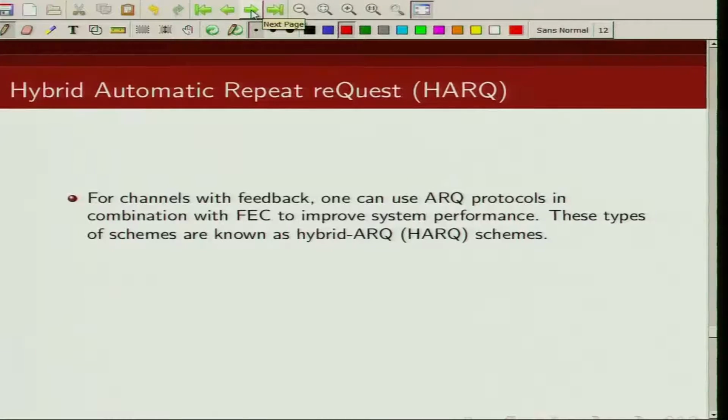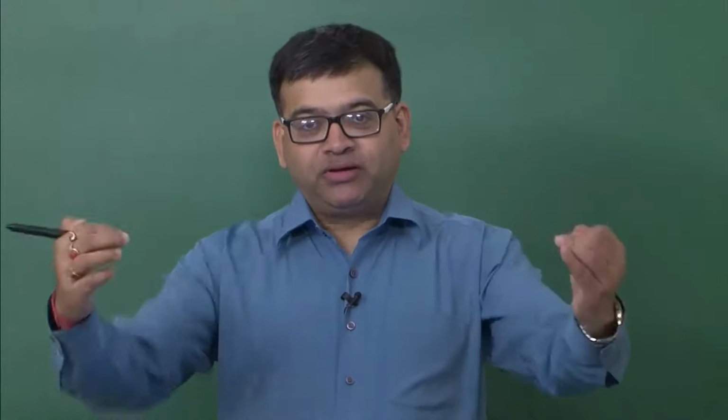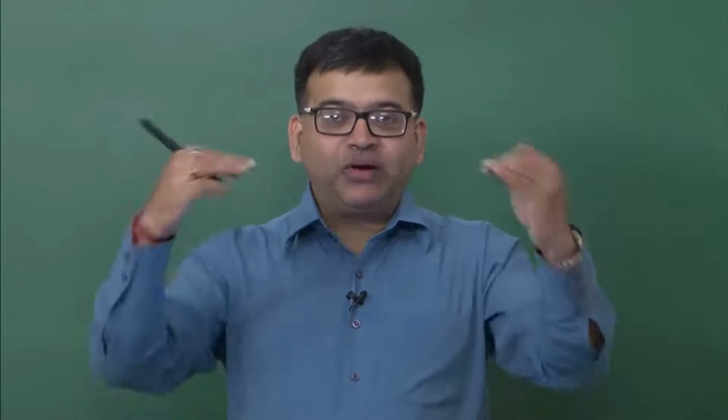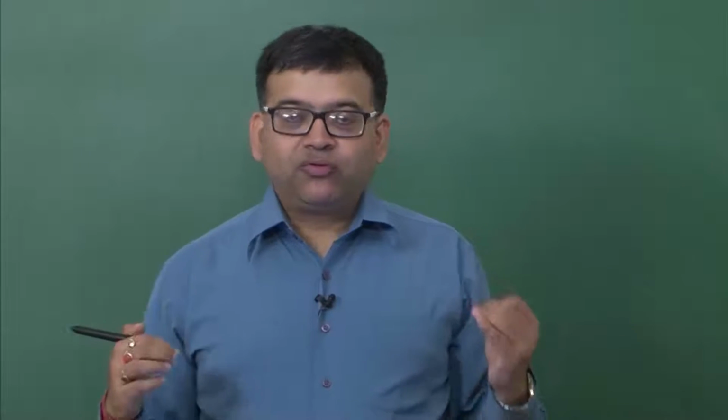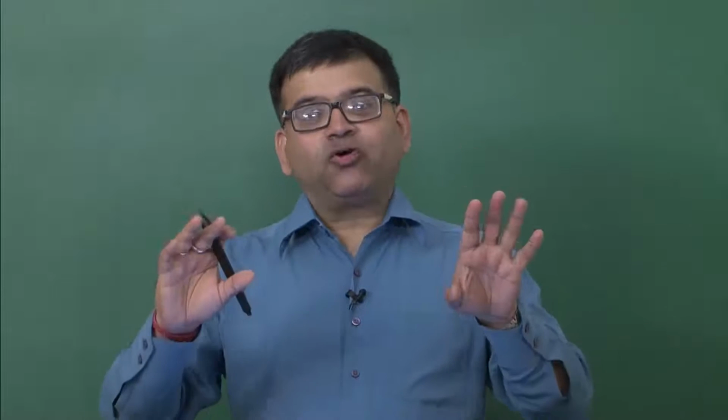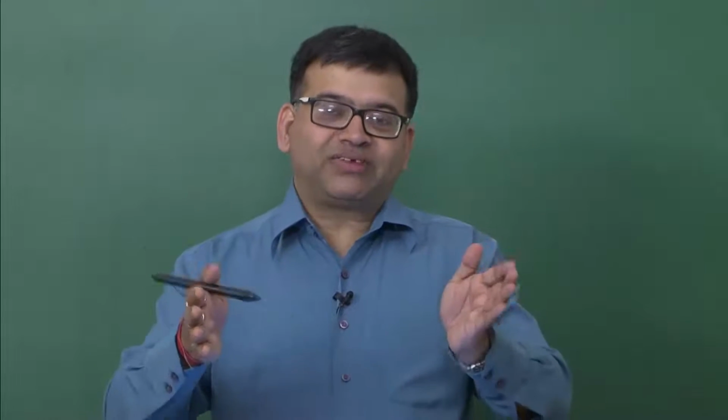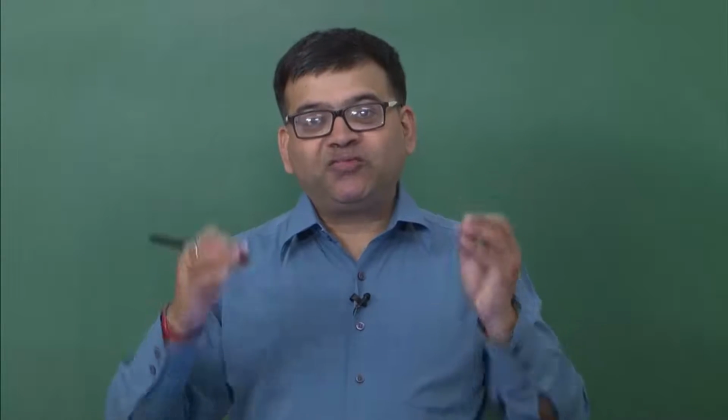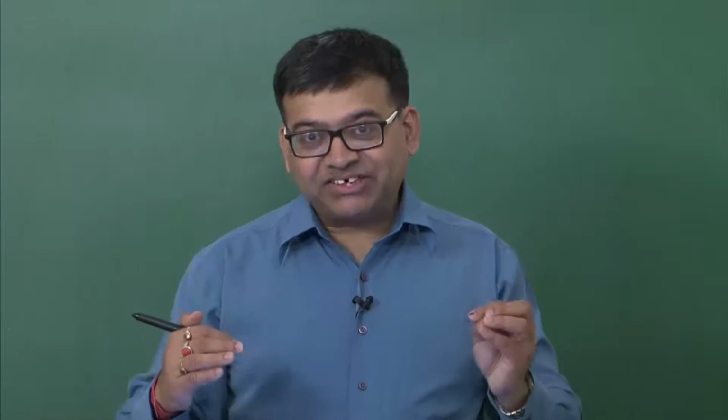So next we are going to talk about hybrid ARQ, which combines forward error correction with ARQ. As you know, in one-way channels we use forward error correction, and in two-way channels we can use ARQ. In pure ARQ protocols, we send uncoded packets along with some parity bits which we use for error detection.